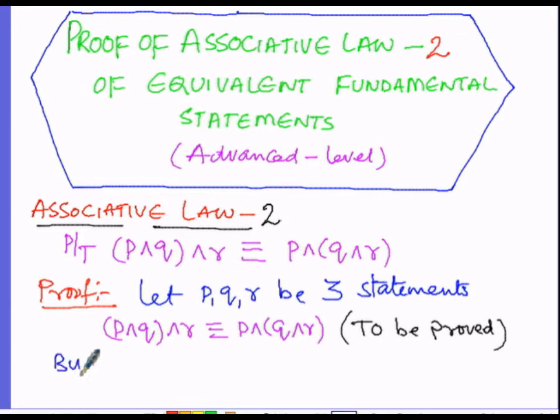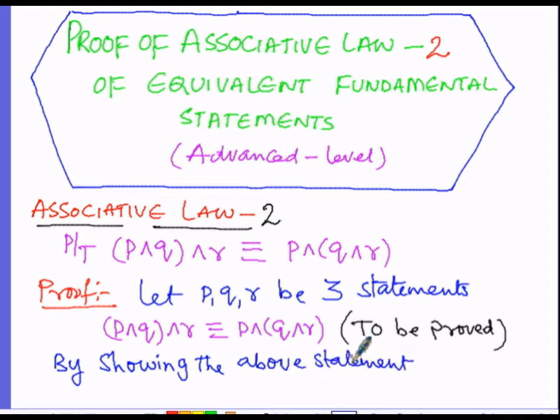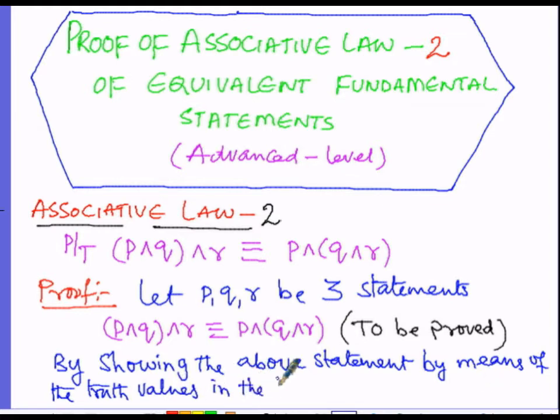So here we show the above statement by means of the truth values in the truth table.